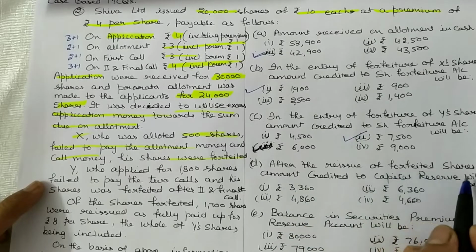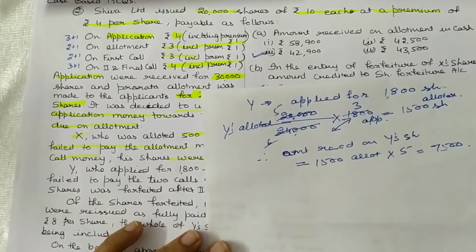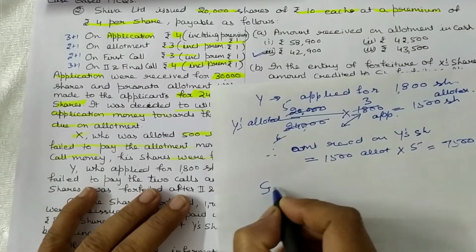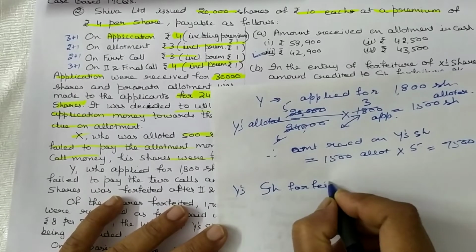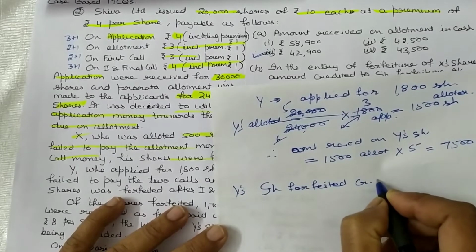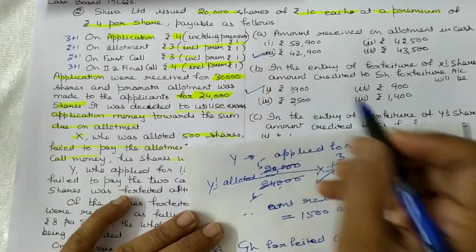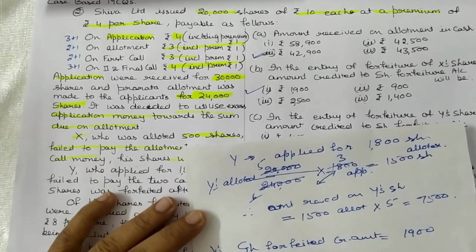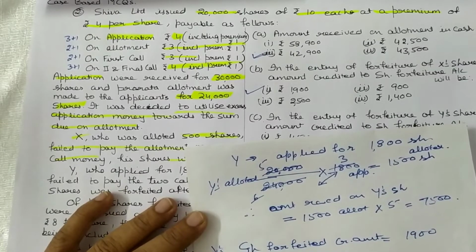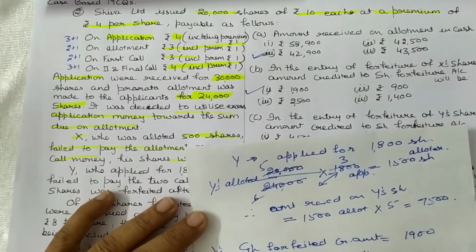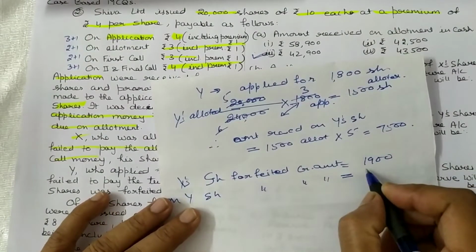Next question is, after the reissue of forfeited shares, amount credited to capital reserve will be... Y's share forfeiture credited amount, we have already calculated, 1,900 on X share forfeited credited amount, and on Y share forfeited credited amount is equal to, I have calculated in C part, 7,500.